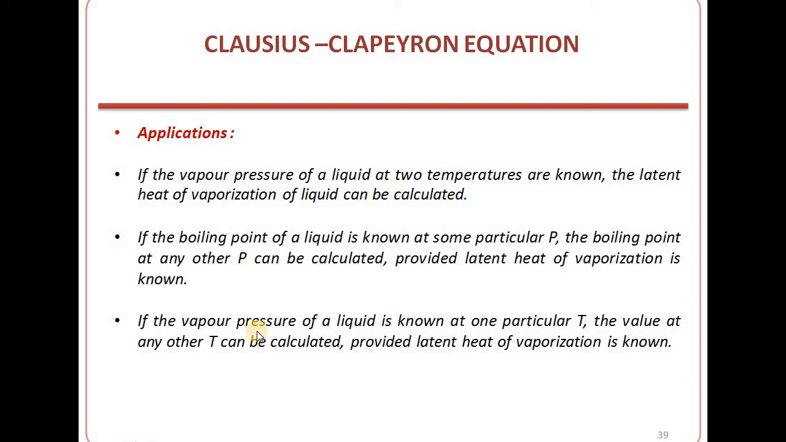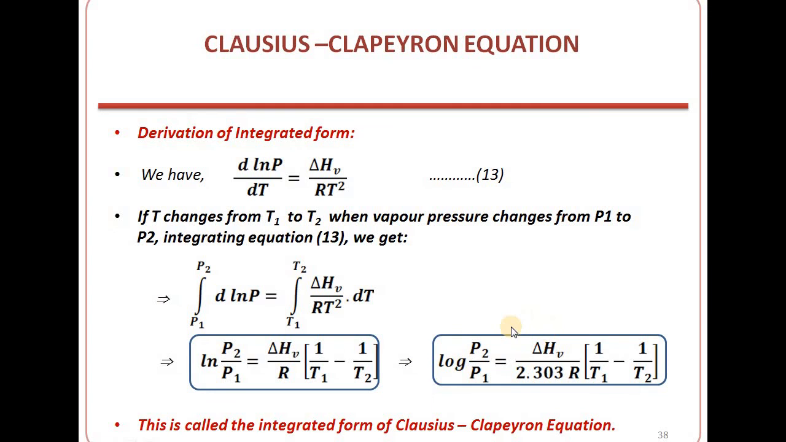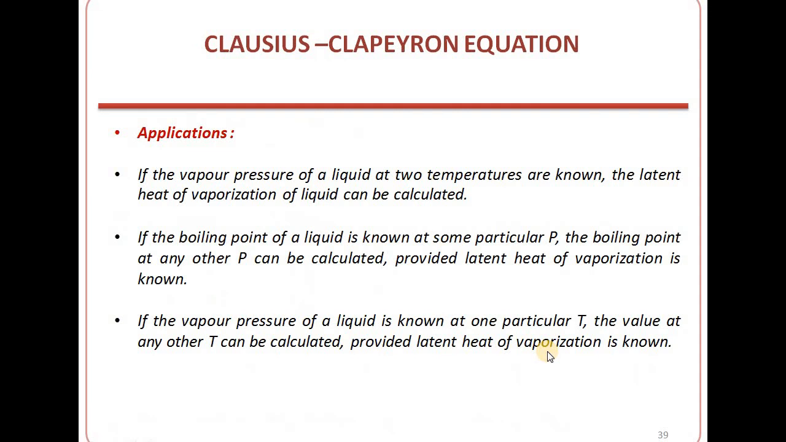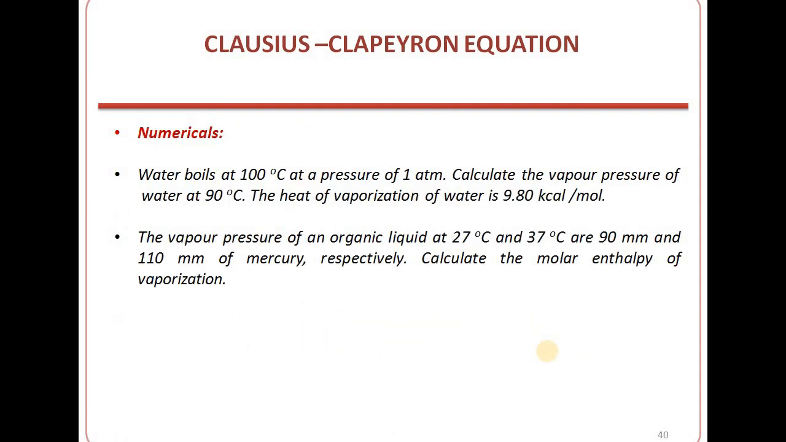Third thing: if the vapor pressure of a liquid is known at one particular temperature, the value at any other temperature can be calculated, provided the latent heat of vaporization is known. So in reverse, we can find out the value of P2 at T2 if we know the value of P1 at T1 and also know the molar latent heat of vaporization. So these are all the applications of the Clausius-Clapeyron equation.